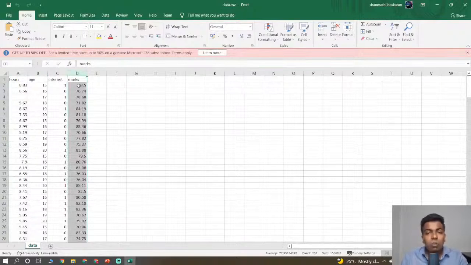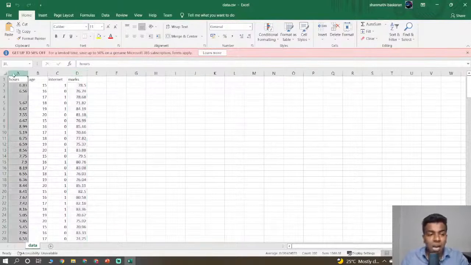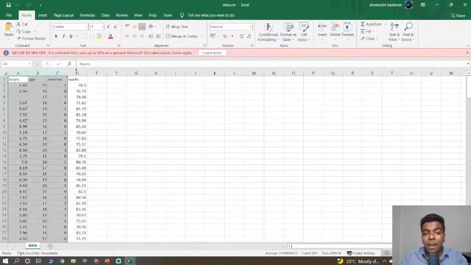We are just going to predict the mark of the person based on the 3 parameters: study hours, age, and internet status. With the help of that, we are going to predict the mark of a student.